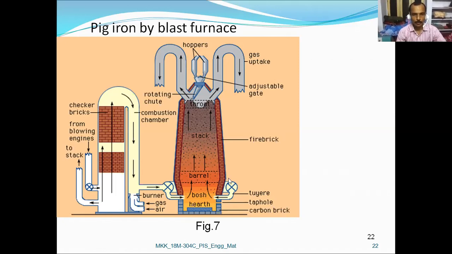This is the barrel portion. This is the bosh and the bottom is the hearth. Here we have a tuyere, the end of the air pipe, and this is the tap hole. These are the carbon bricks, burner, gas and air. These are the checker bricks, from the blowing engines to the walls.